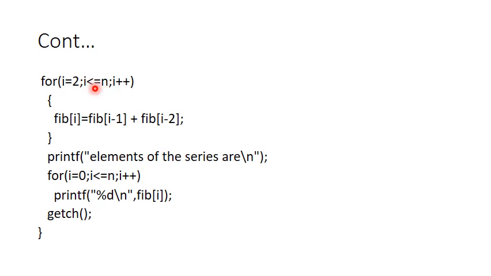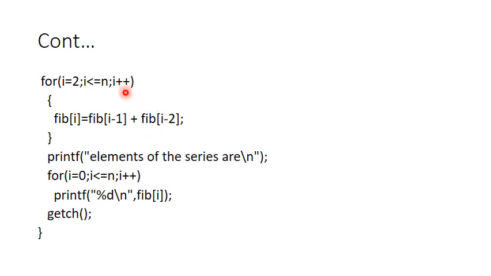Once the value of i is less than or equal to n, fib of 2, the value that I am going to print right now, will be the sum of the previous two elements of my Fibonacci series. That is, 2 minus 1 is 1, and fib of 2 minus 2 is 0. That is, the element in fib of 1 will be added with the element of fib of 0. Already we have defined fib of 0 as 0 and fib of 1 as 1. Therefore, 1 plus 0 is 1. Fib of 2 will be 1.